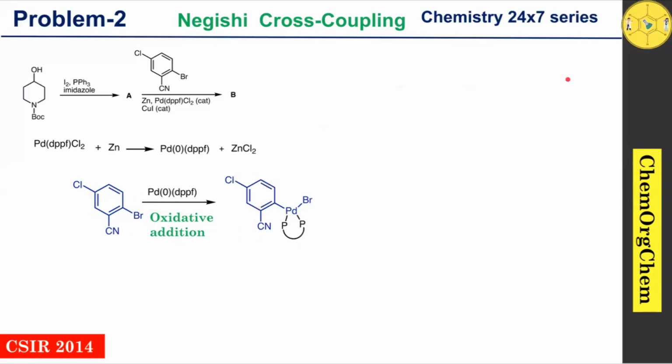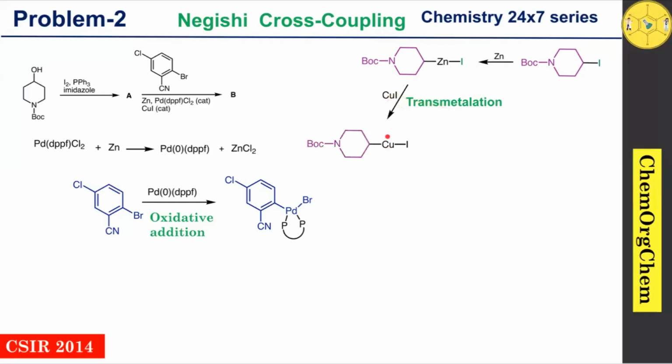At the same time, the alkyl iodide, so this is our product A, reacts with zinc. Here a zinc insertion reaction takes place to produce this alkyl zinc reagent, which then undergoes transmetallation with copper iodide to produce this particular intermediate.